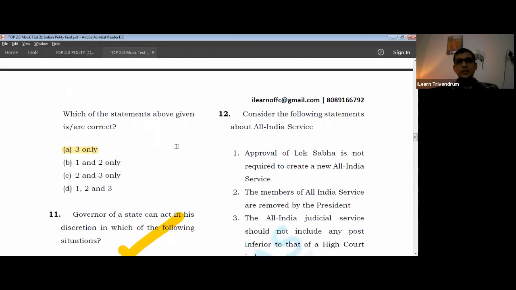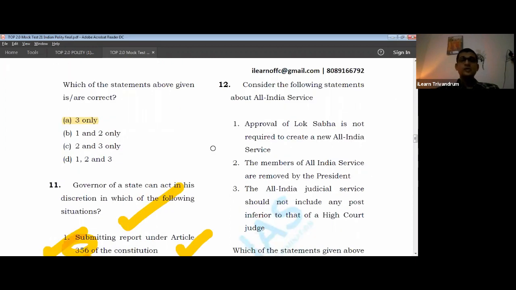In the 12th, consider the following statements about All India Service. All India Judicial Service was in news. See, when I say Indian news, All India Service is always in news because of IAS and IPS, but that does not mean that a question can come. What I'm meaning is that if All India Service related constitutional provisions have been in news, then you have to definitely take note of it. All right, so let's look into it.